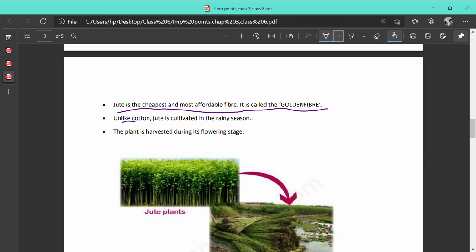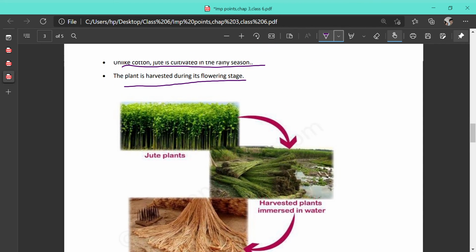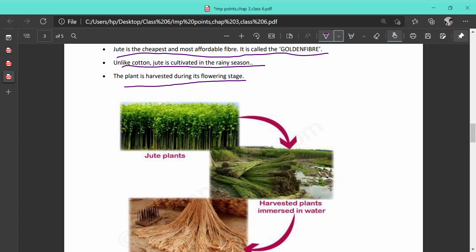Unlike cotton, jute is cultivated in the rainy season because it requires a huge amount of water. The plant is harvested during the flowering season. When the flower comes, they are cut down, and what happens after they are cut down? They are soaked in stagnant water. After soaking, the outer covering of the stem will get rotten and the inside jute fiber will come out.